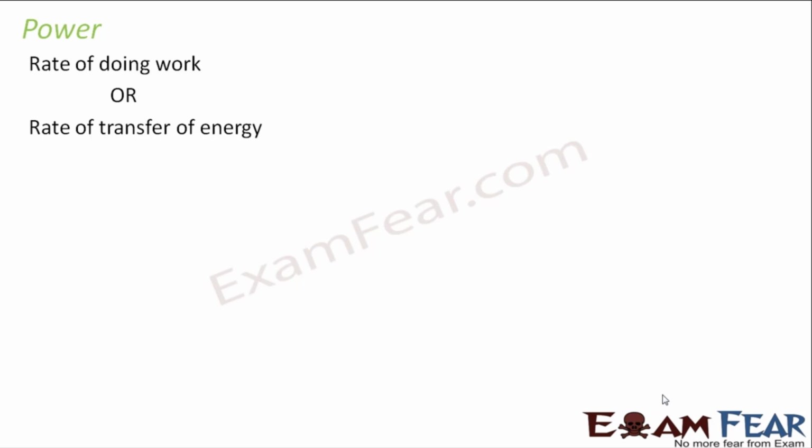Now that we have talked about work and energy, let us quickly talk about power, because these three are very closely related to each other. So what is power? Power is the rate of doing work or rate of transfer of energy. So that means power actually tells us how fast or how slow work is being done. Let us suppose I have to do work. What is my work? Let us suppose I have to move a box from one position to another position, right? So for that, what will I do? I'll apply some force so that the box undergoes displacement and it reaches from point A to point B.